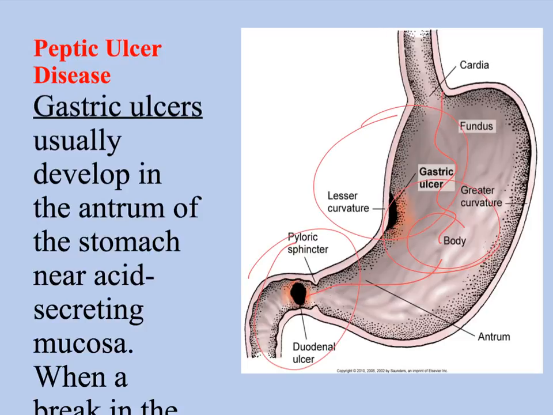Typically the gastric ulcer patient looks a little bit more malnourished than the duodenal ulcer patient. Just make sure you review that table.